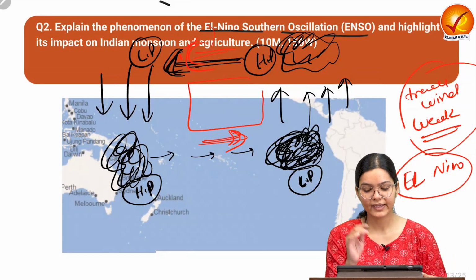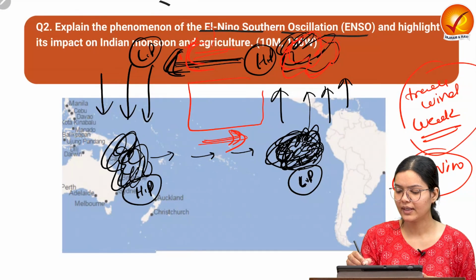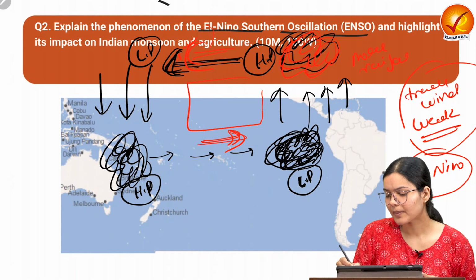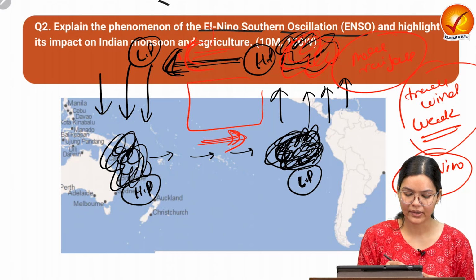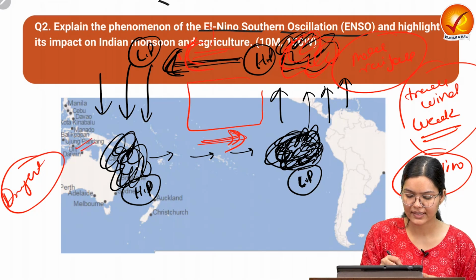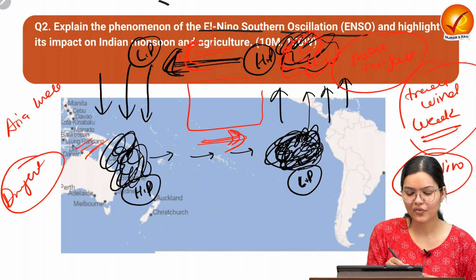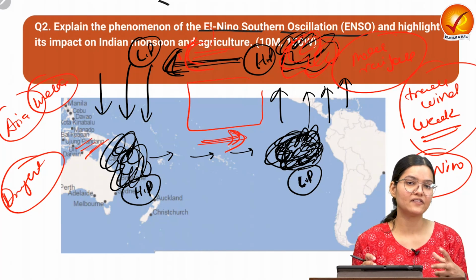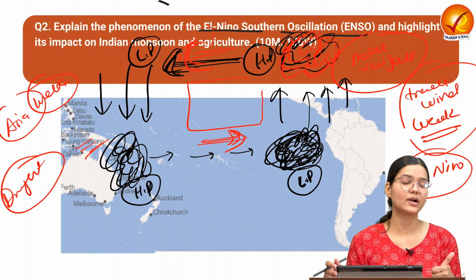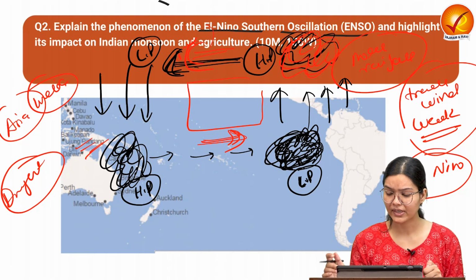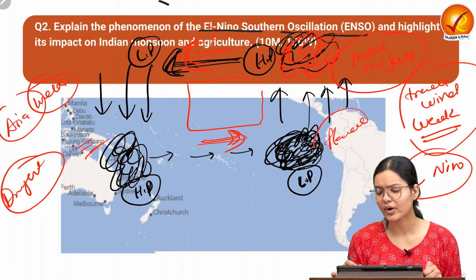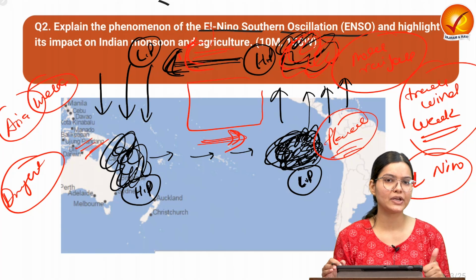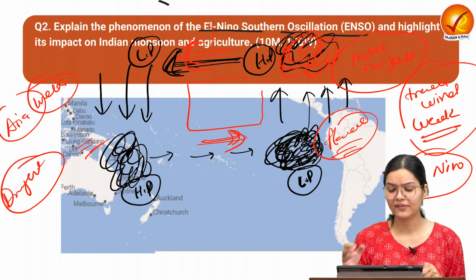Now what we can see here is that due to El Nino, the cloud formation is happening here, and because of this, this particular area will receive more rainfall, but there will be less rainfall or drought-like conditions in the Australia region, Asia and India. So what implication do we have because of El Nino? El Nino is lessening the rainfall availability in India and the surrounding area. In Australia, drought-like conditions happen, and here in this area we can see flood-like conditions or more rainfall, in Peru and the nearby area. So this is El Nino, La Nina, and the neutral phase, which is the Walker cell, which we have already discussed.